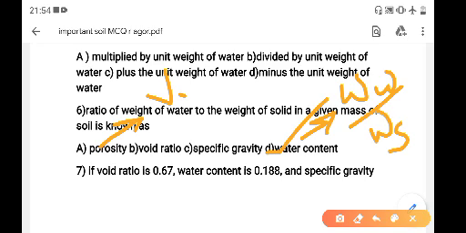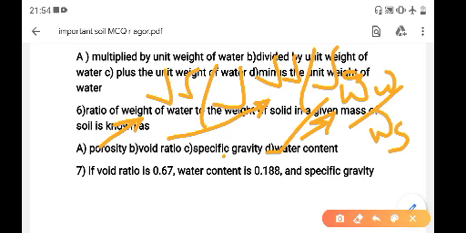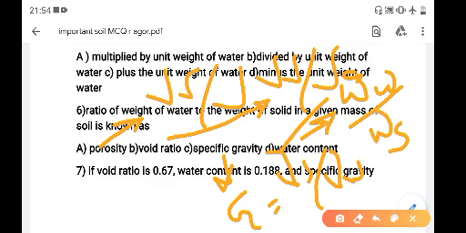Porosity is volume of void by total volume, void ratio is volume of void by volume of solid, and specific gravity G equals gamma S by gamma W.